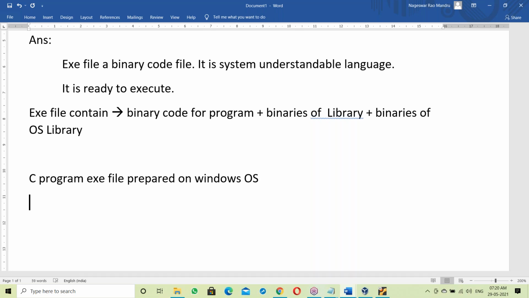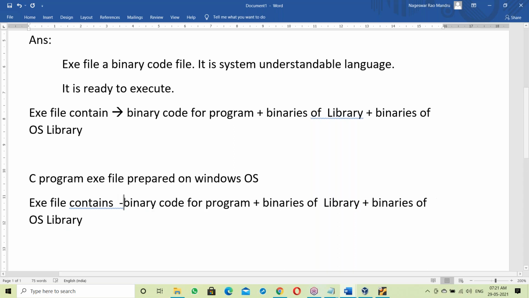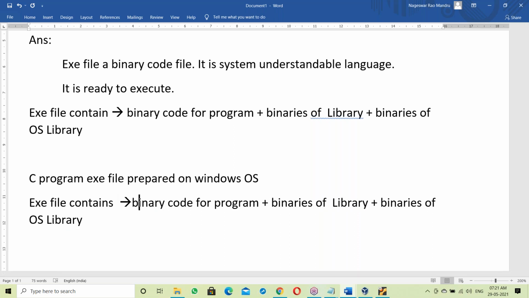Then what does the exe file contain? The exe file contains the binary code for the C program, next the binaries of the C library, and next the binaries of the Windows OS library. That is finally the exe file.